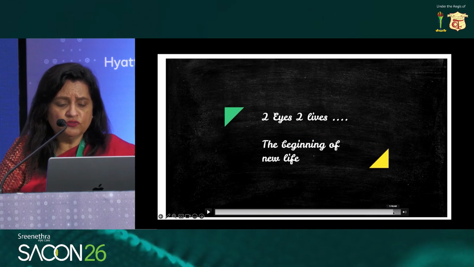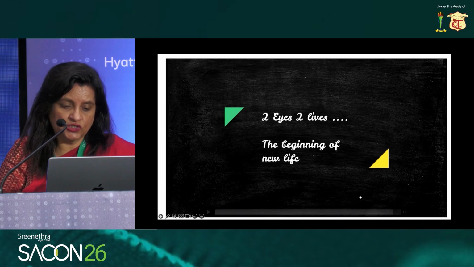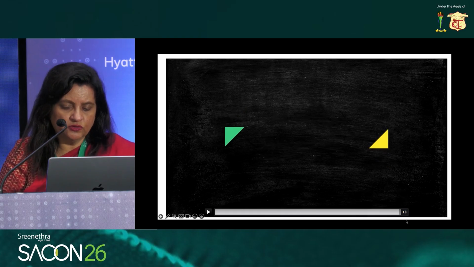So this was the beginning of a new life, and whatever we do is actually for humanity and for the patients to see, and this was really gratifying because the patient was also able to see her own child. And this was the beginning of a new life.